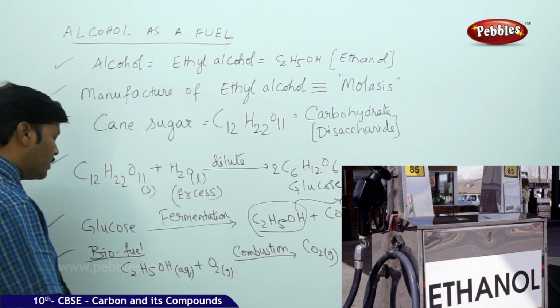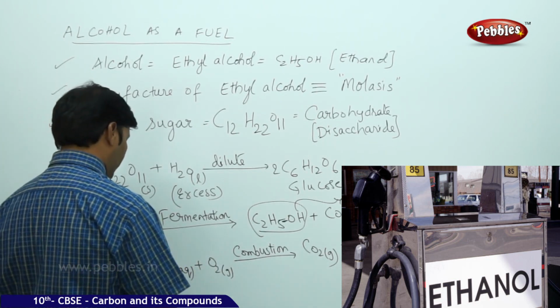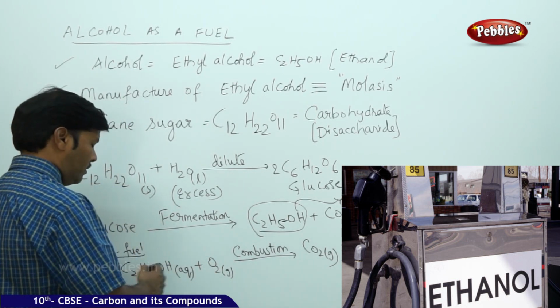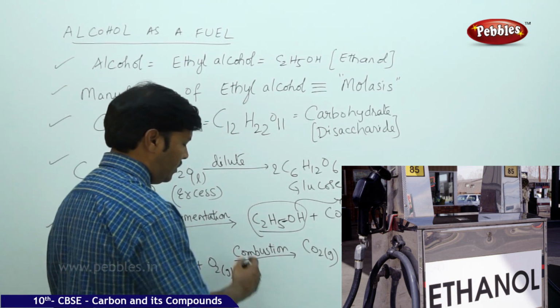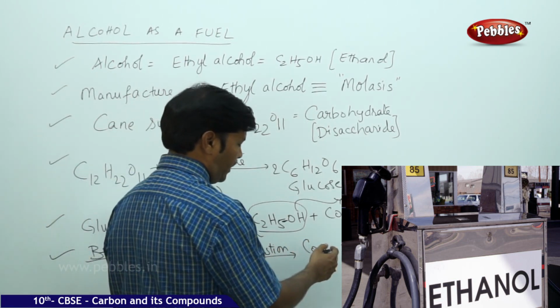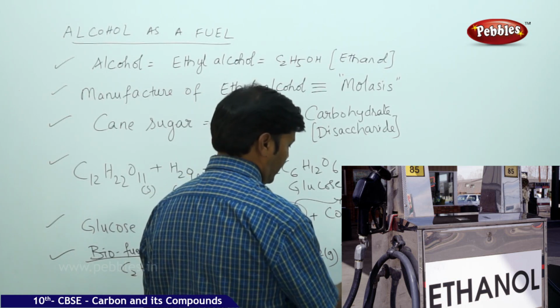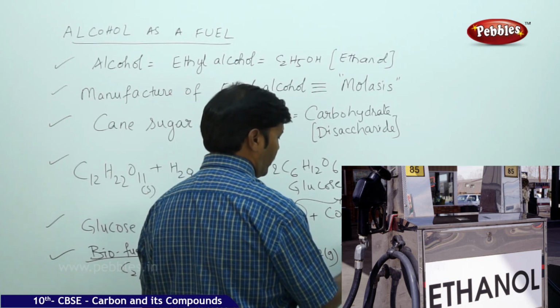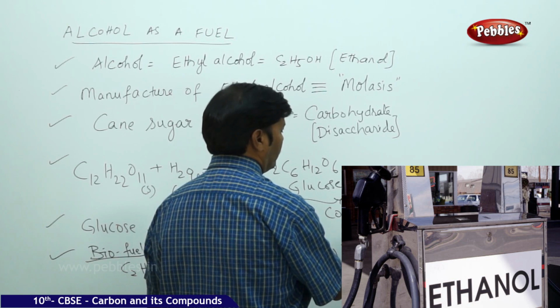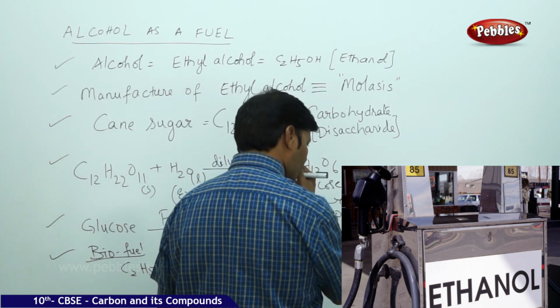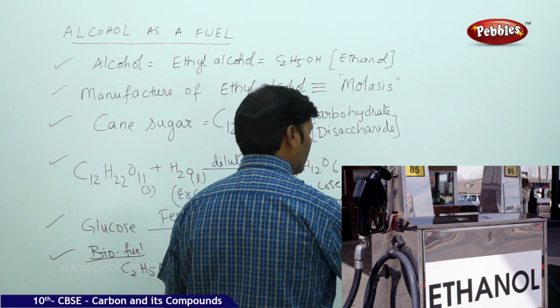This is the combustion principle. That means heating ethyl alcohol in the presence of oxygen gives carbon dioxide gas and water, which can be used for drinking purpose.